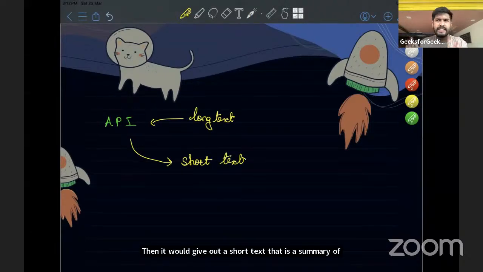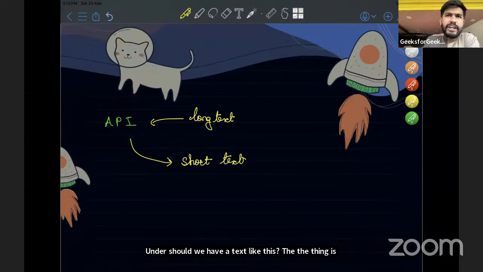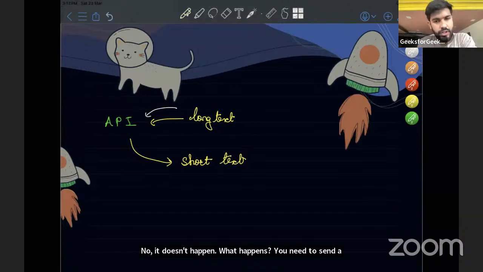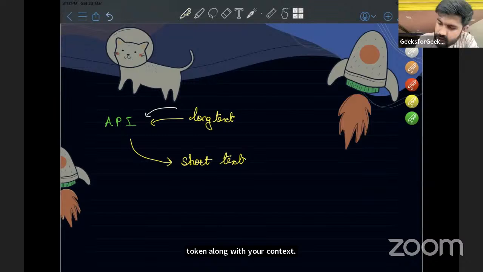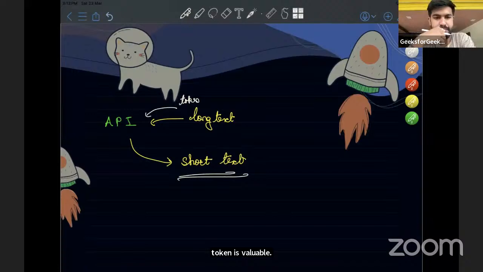Understood? We have a text like this. But the thing is, you just give the text to it and it would give a short text. No, it doesn't happen with that. What happens is here, you need to send a token along with your long text. So a token should accompany the long text. If that token is valid, then only it would give you a short text.